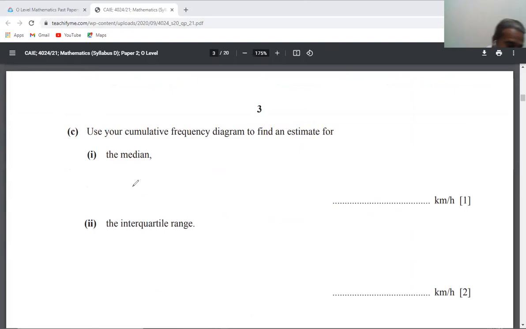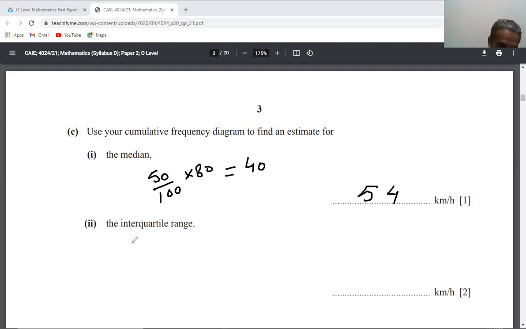Median is Q2. Here I will directly write the value because I have calculated it on the graph. This is 54. Still, I will tell you that when we take 50% of the frequency, it is equal to 40. Against 40, when you join the curve and see the value on the x-axis, the answer is 54.